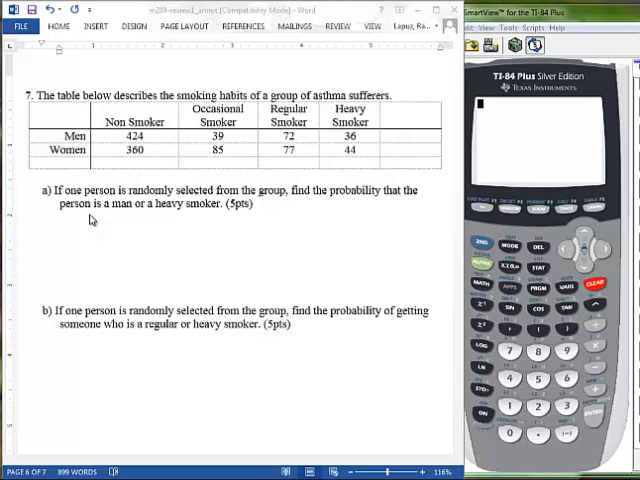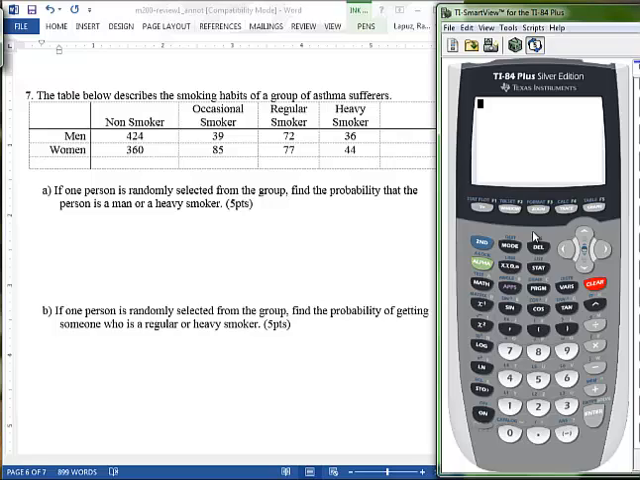This is problem number 7 from the review. Here we have a table of smoking habits, and the question is: one person is randomly selected, find the probability that this person is a man or a heavy smoker. So what we need to do first is to figure out some totals here. Let's take out our calculators and add up some numbers.